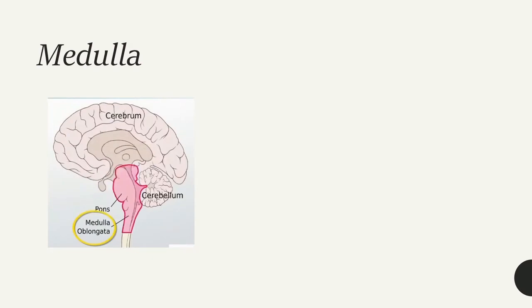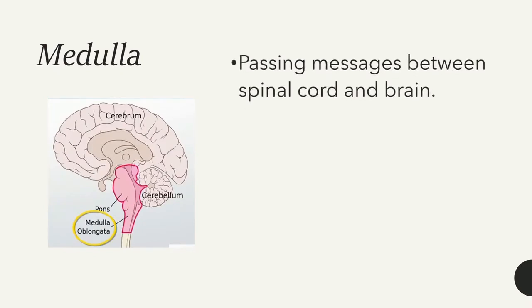Okay, now let's move to the medulla or medulla oblongata. Here you are given the diagram of the medulla oblongata, and let's see what the functions of the medulla are. The main function of the medulla is passing messages between the spinal cord and the brain. So it connects the brain and the spinal cord.